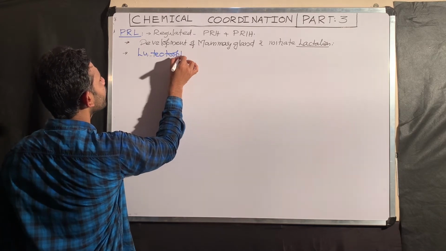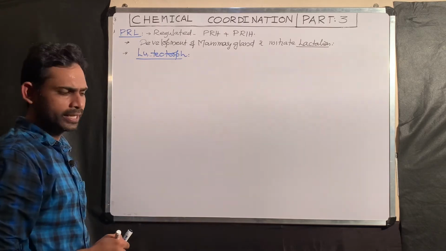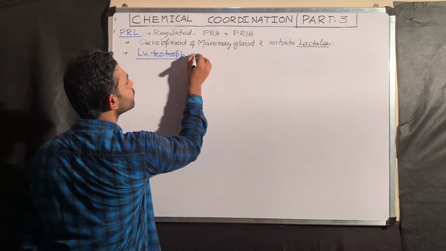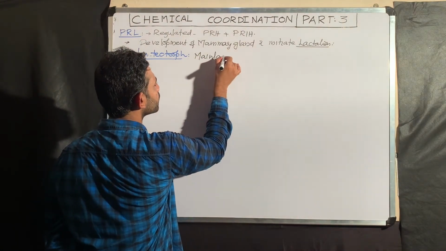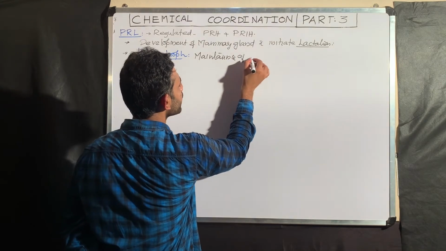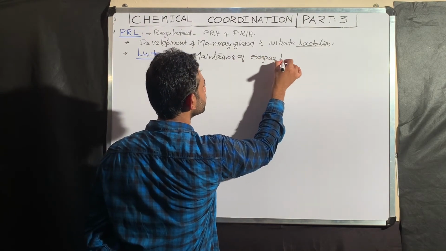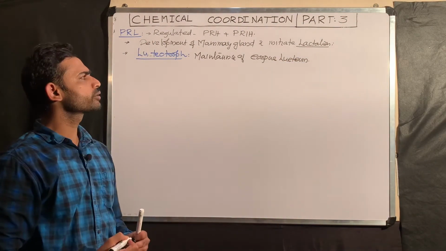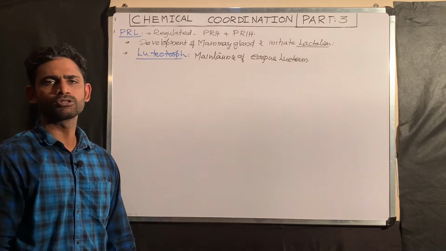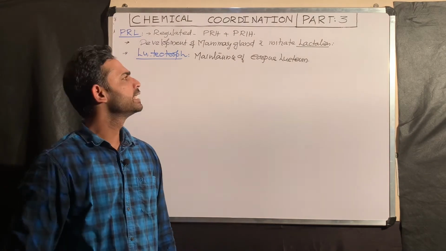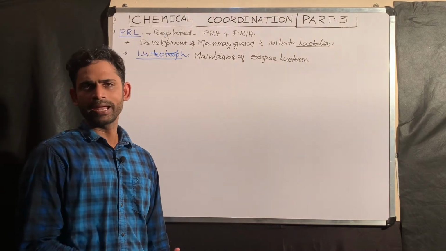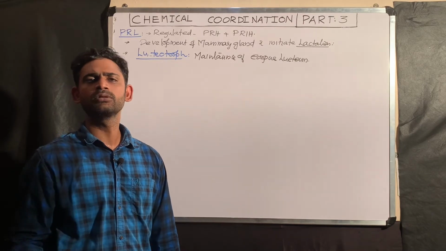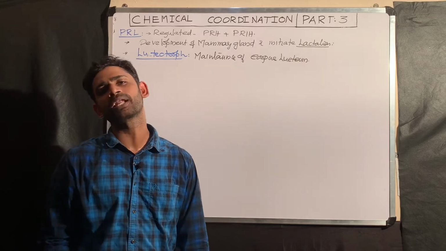The next one: prolactin is also called luteotroph. Why is it called luteotroph? During pregnancy, prolactin is responsible for the maintenance of the corpus luteum, which plays a vital role. That is why it is called luteotroph. As we know, once the corpus luteum is maintained, it starts releasing estrogen and progesterone. Those hormones are absolutely required for the maintenance of pregnancy.